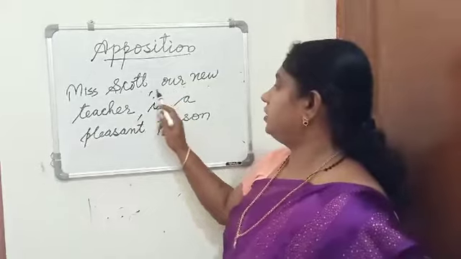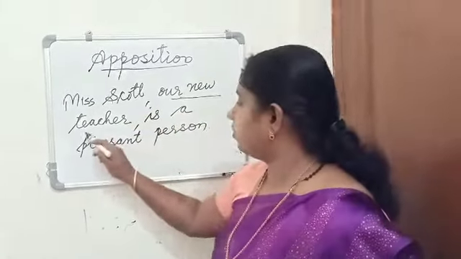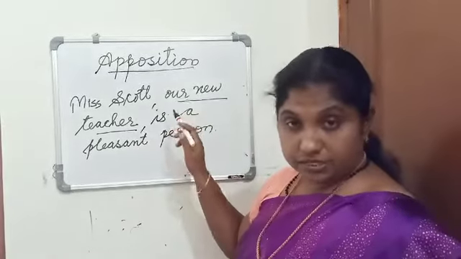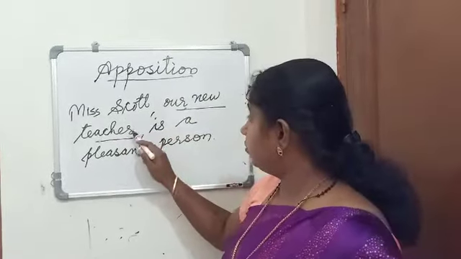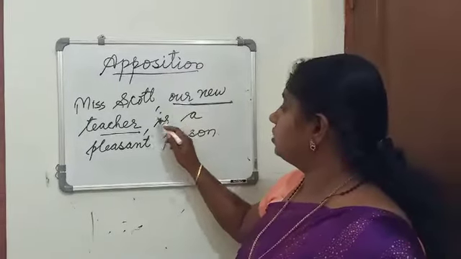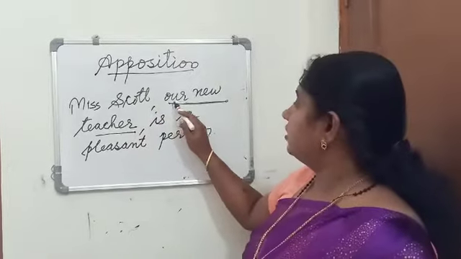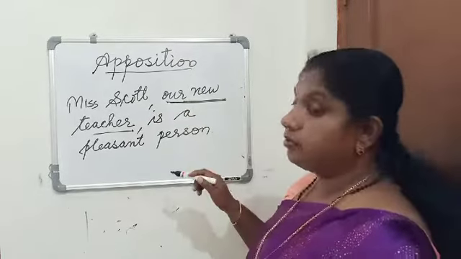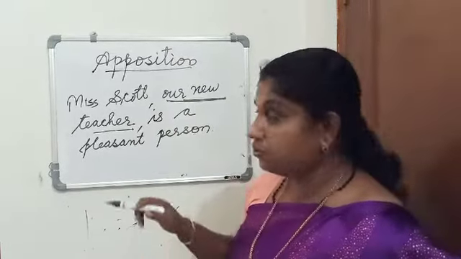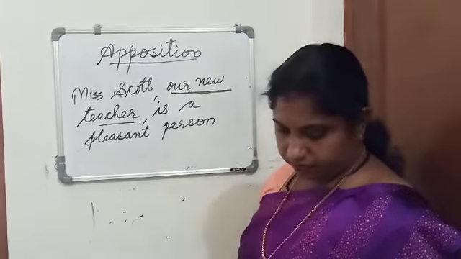Here, two nouns: Miss Scott, our new teacher. Both are in the subjective case. Miss Scott, our new teacher, is the subject here, and the second part is used to describe the first one. So we can say that the second word is used in apposition to the first. Then what is meant by apposition?